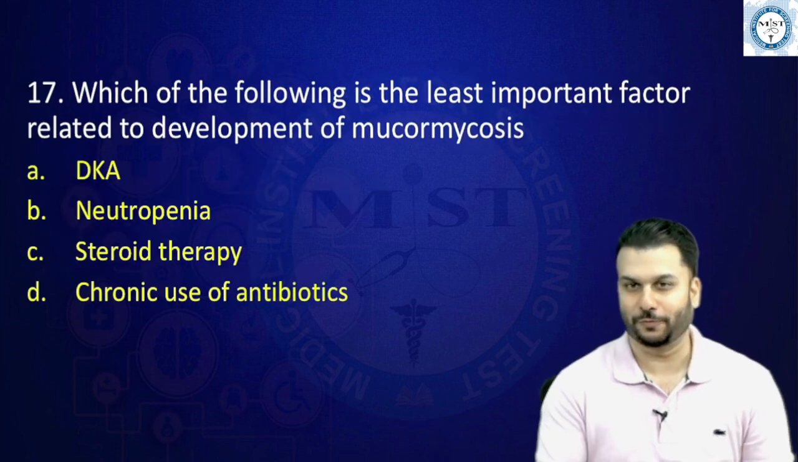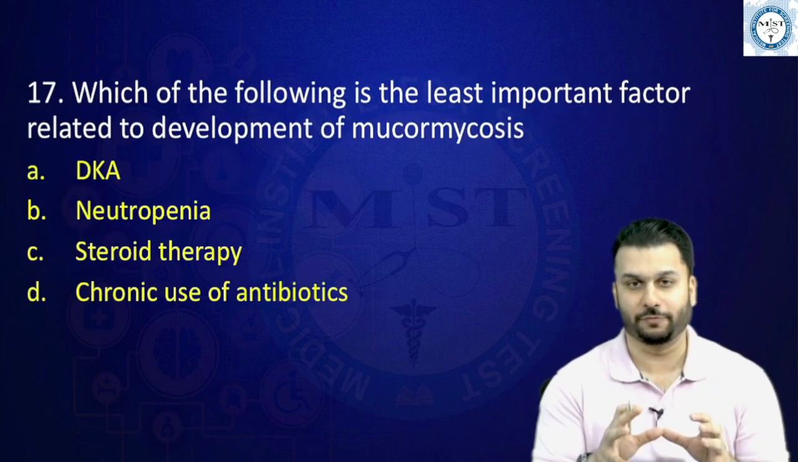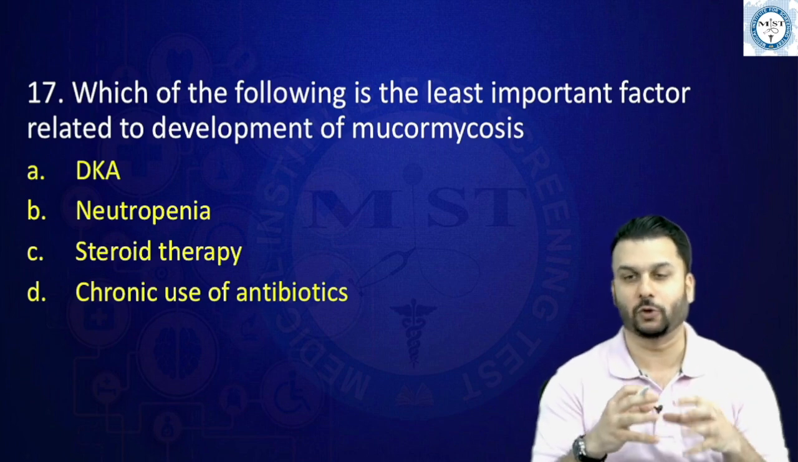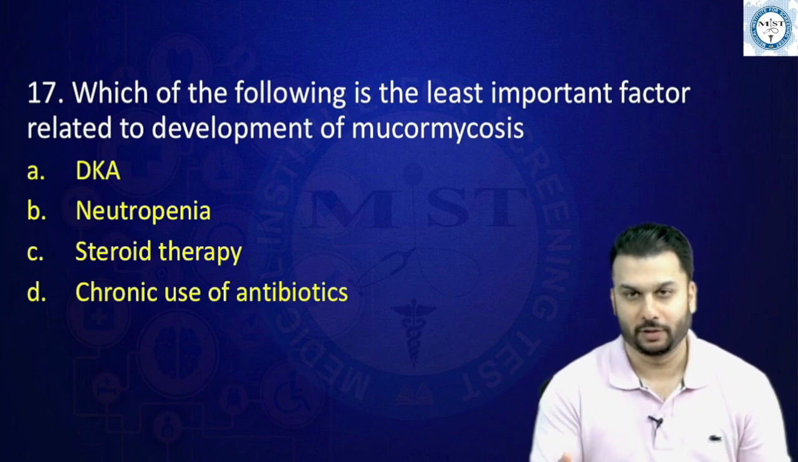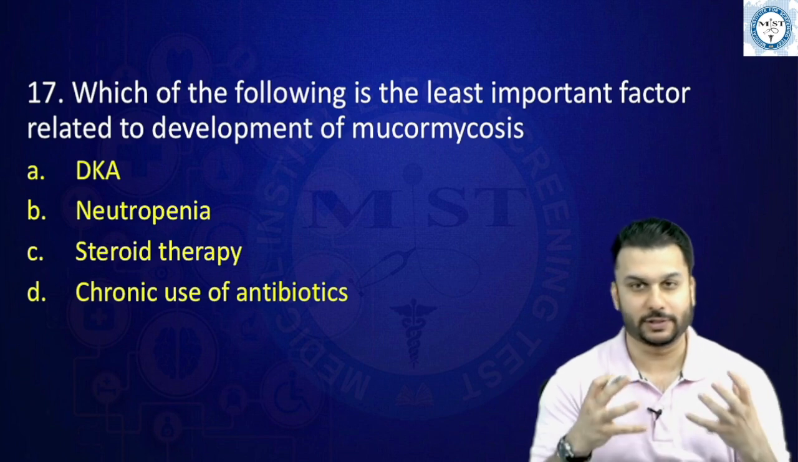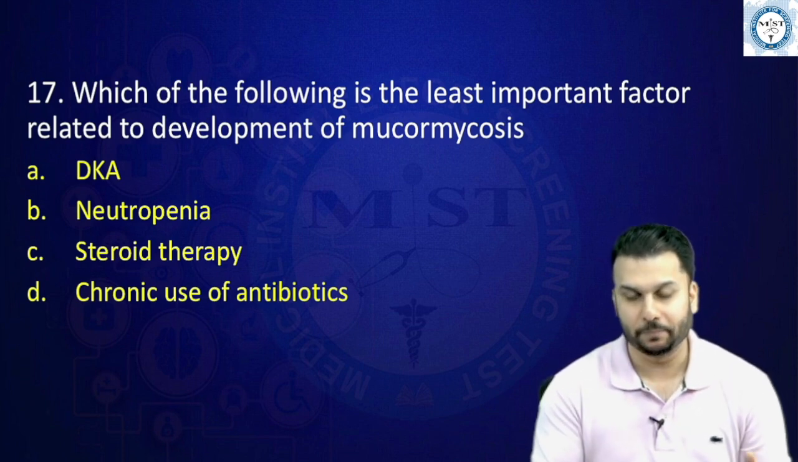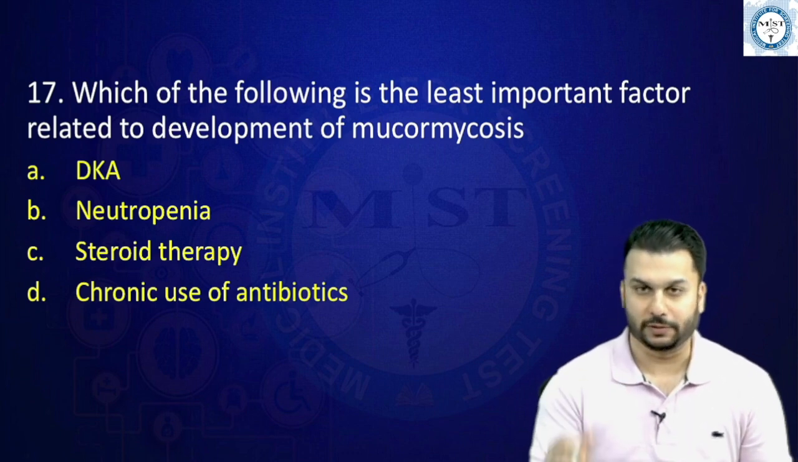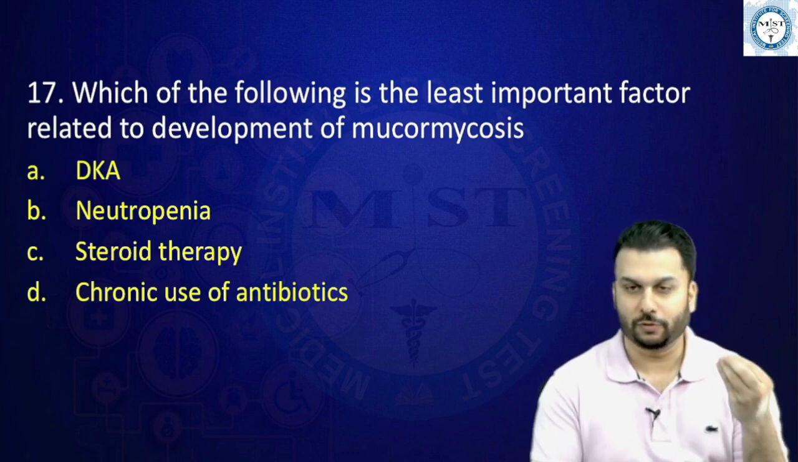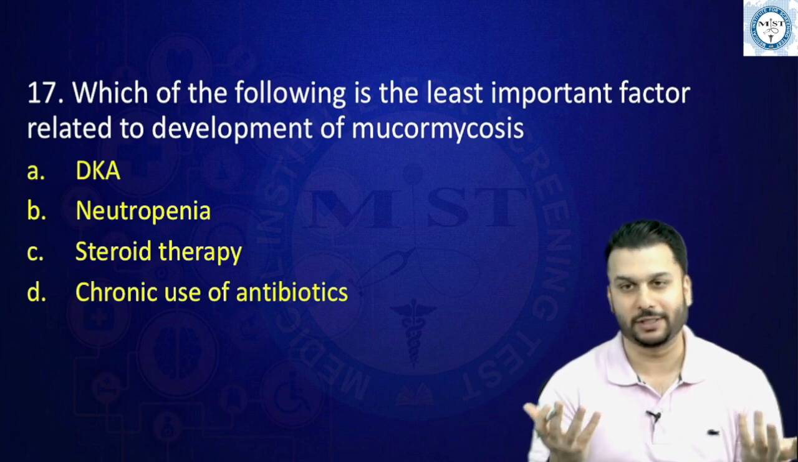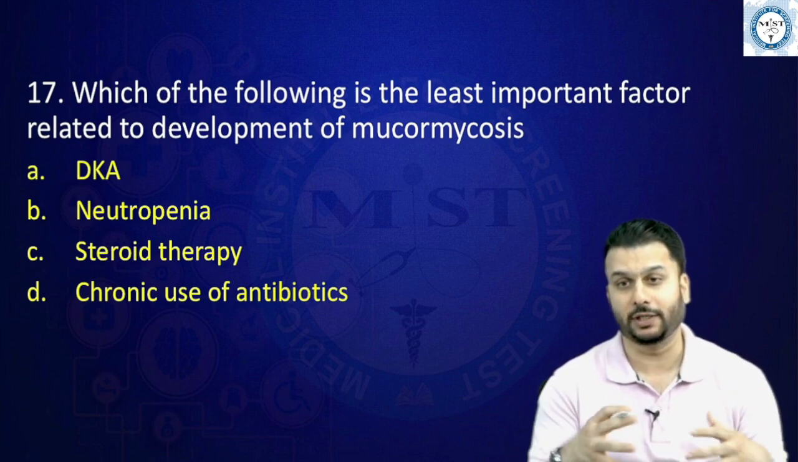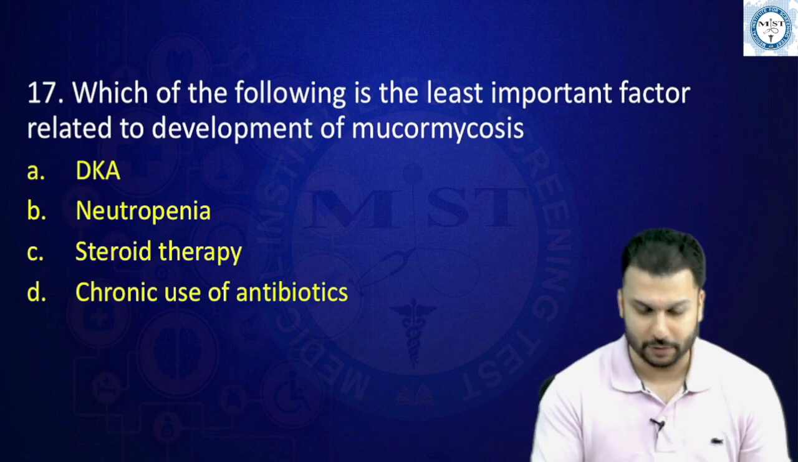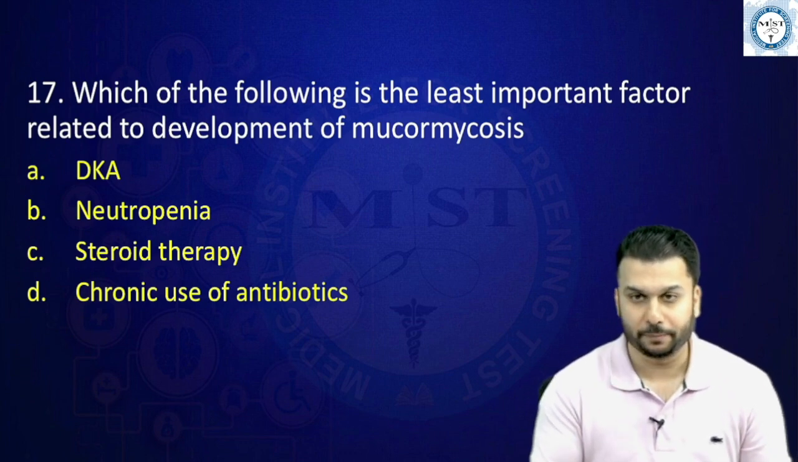Next, which of the following is the least important factor related to the development of mucormycosis? See, this has always been a hot topic since this outbreak has happened in India. So I told you a mucor question more or less is expected. Have a look at this. Mucormycosis, one of the most important risk factors is diabetes mellitus, especially diabetic ketoacidotic patients. So this is an important risk factor.